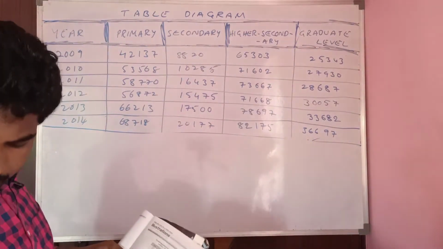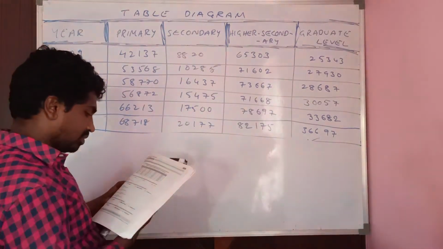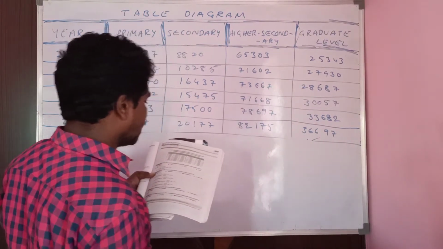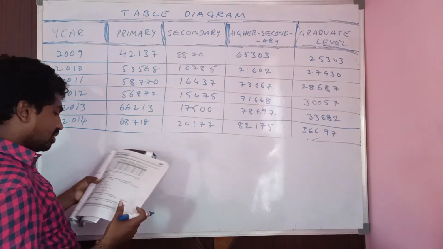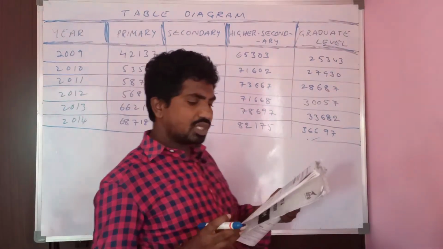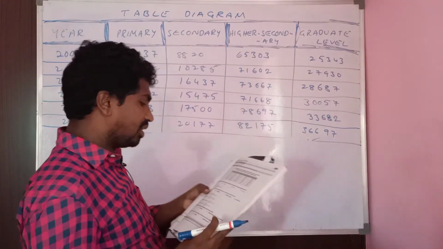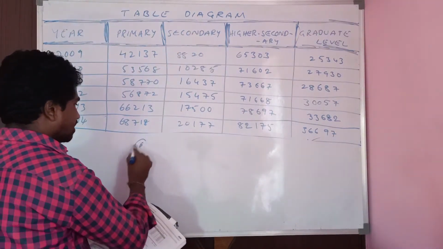Second question, observe here. Which of the categories shows the lowest growth rate from 2009 to 2014? Here he has given the options.